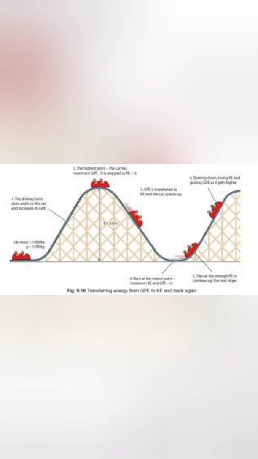In a roller coaster, when the car is climbing up a curve, the potential energy increases since the height is increasing, and the kinetic energy decreases since the speed is decreasing. At the highest point, the car moves slowly and hence its kinetic energy is at its least. But since the height is maximum, so is the car's potential energy.